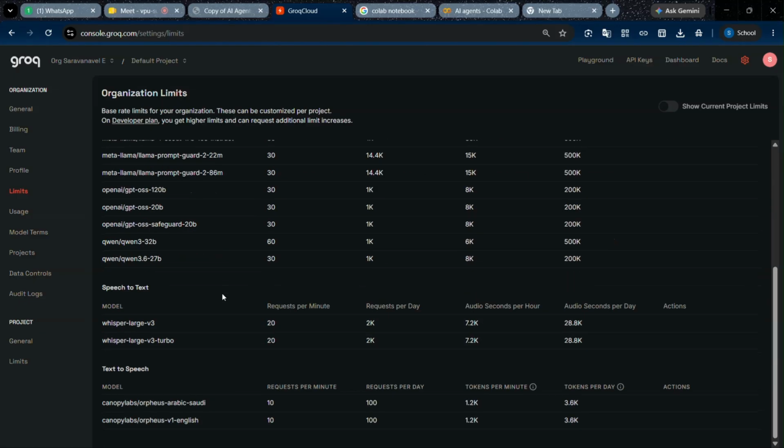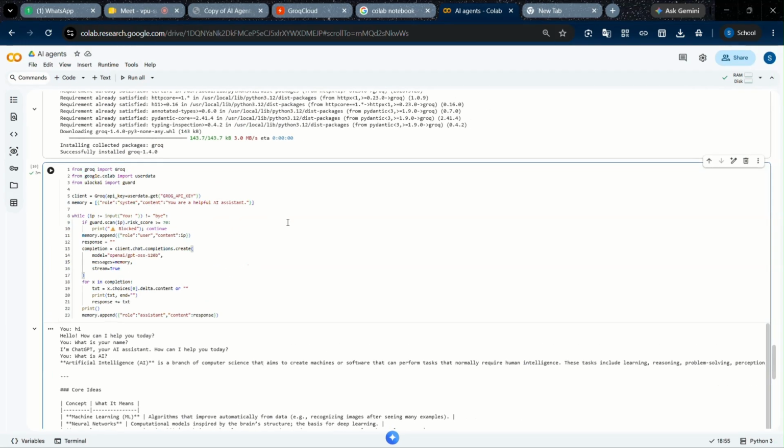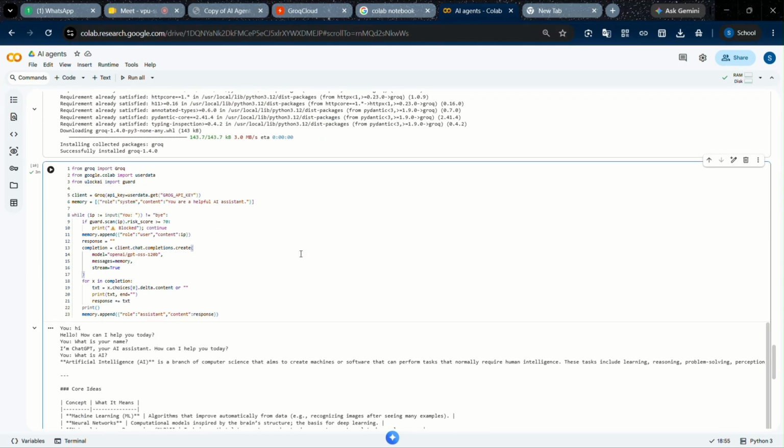For speech to text and text to speech, we can choose the Whisper large model, Canopy Labs and Orpheus. This is for iterating the model's response and storing it in a response variable. For x in completion: completion means the agent's generated output is stored in completion. We iterate it, store it in a response variable, and then you can print the response. Once the user gives bye, the while loop will be stopped and then it will be terminated. That's all.